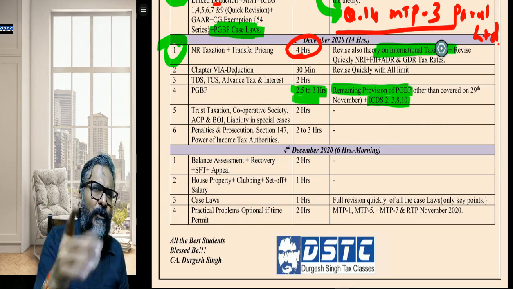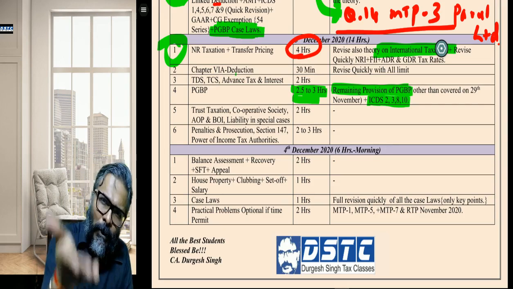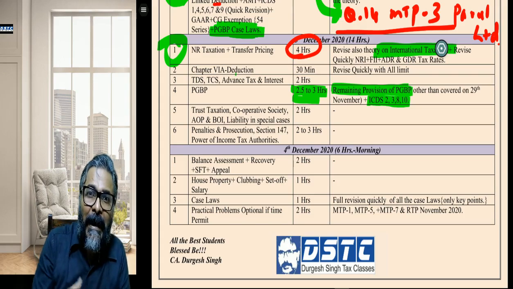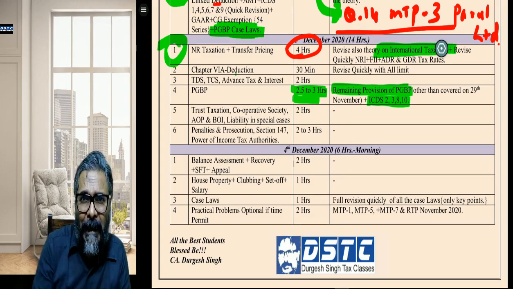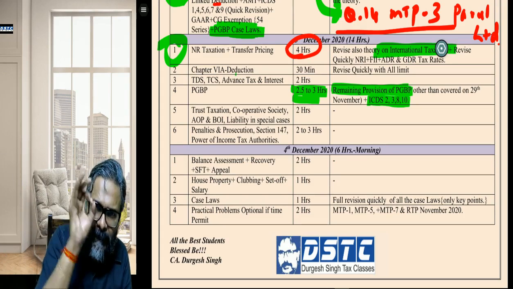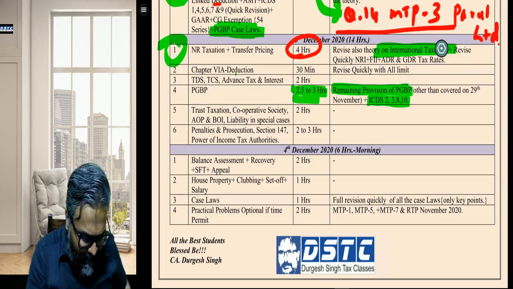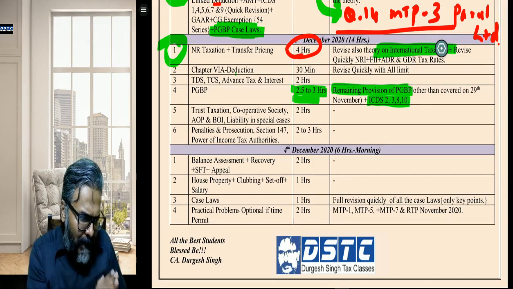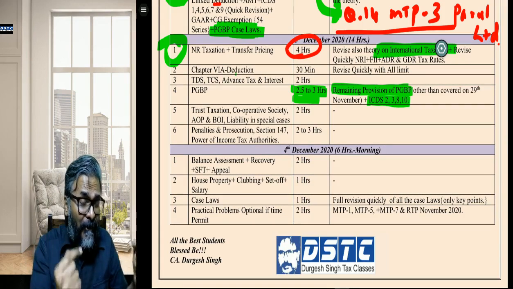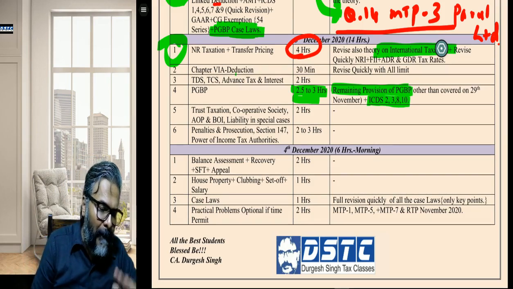Some penalties, students, you already would have referred to at the time of the transfer pricing chapter. Some penalty you would have already done with TDS. I have taught you those things. Don't say no. I have already taught you in the revision class also, in the main lectures, capsule, everywhere. So therefore, students, just ensure that the penalty is done a day before. Because these are theory, and this is where remembering and memory come into play. That's the reason for the idea of keeping penalty a day before.